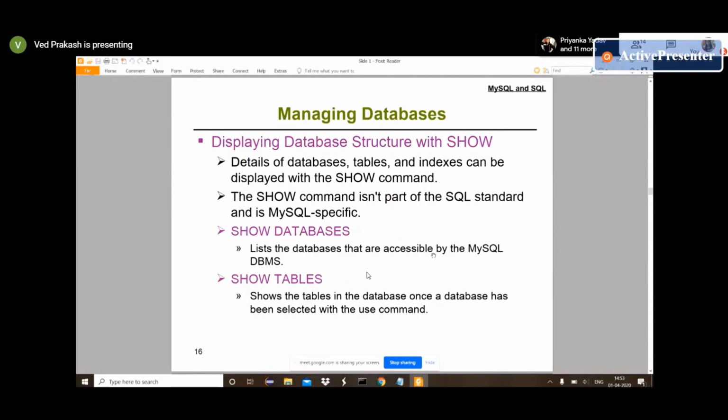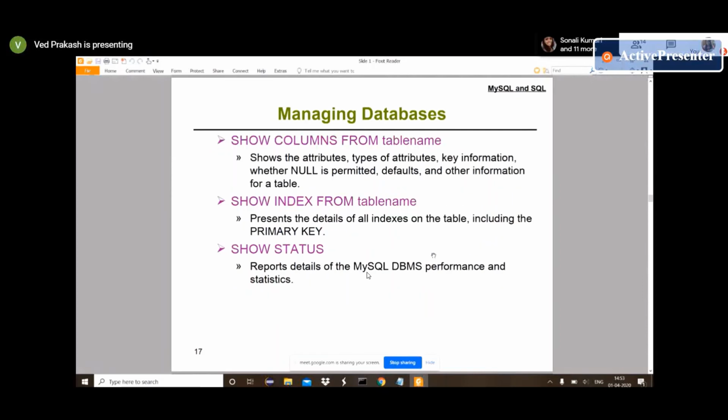The same way, if you have to get the list of all tables available inside one database, first use the USE database name command, and after that use the SHOW TABLES command. In the same way, you can see all columns from a table name, indexes from a table name, and status from a database.